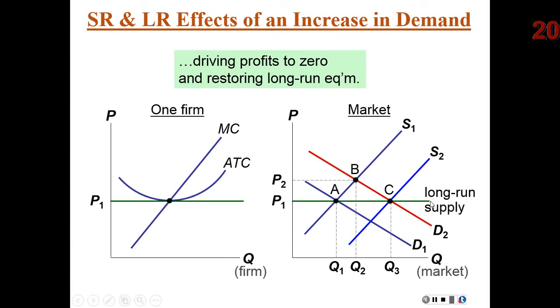Now there are some reasons that we might expect that our long-run supply curve, even in competitive industries, might be slightly upward sloping. Your book talks a little bit about that, but the main point I want to discuss is the fact that our long-run equilibrium for our competitive firm, because of free entry and exit by firms, is going to be right here, where price equals marginal cost, and where marginal cost equals average total cost. Thus price equals average total cost, and that means zero economic profit for our competitive firms in the long run.